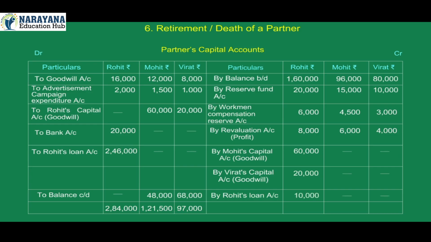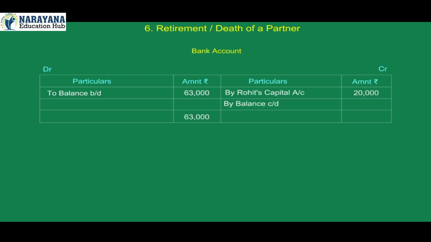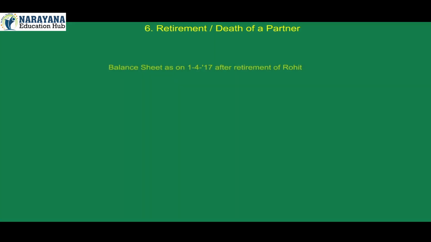Total of credit side Rohit 2,84,000, Mohit 1,21,500, Virat 97,000. Bank account. On debit side, particulars amount to balance brought down 63,000. Total of debit side 63,000. On credit side, particulars amount by Rohit's capital account 20,000. By balance carried down 43,000. Total of credit side 63,000.